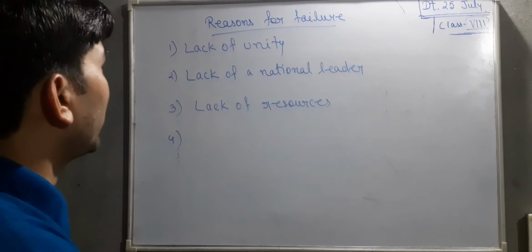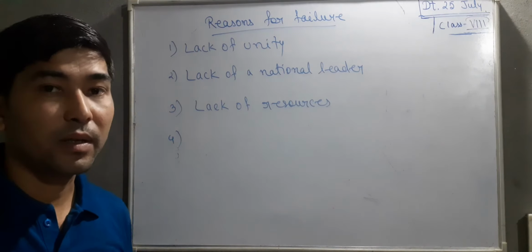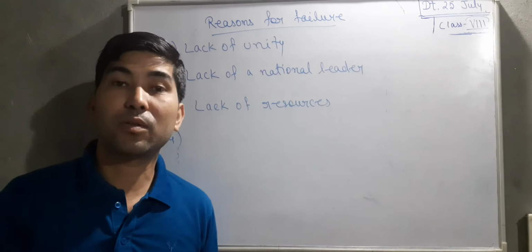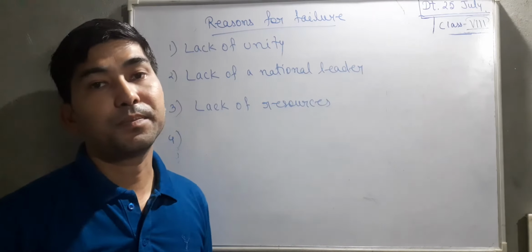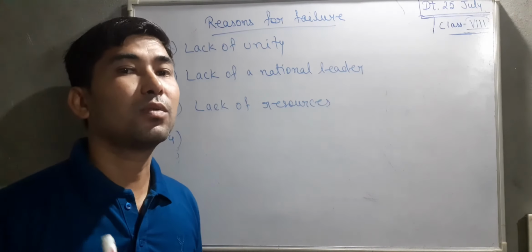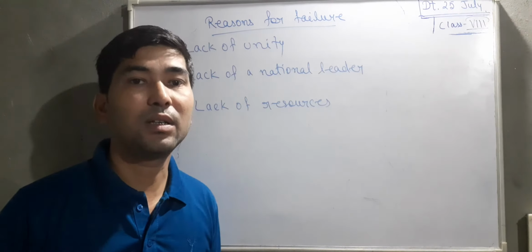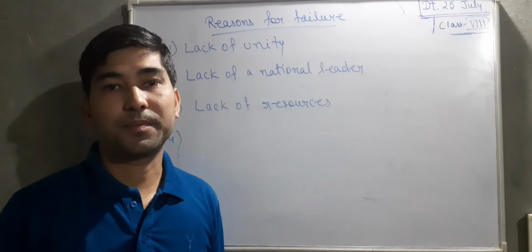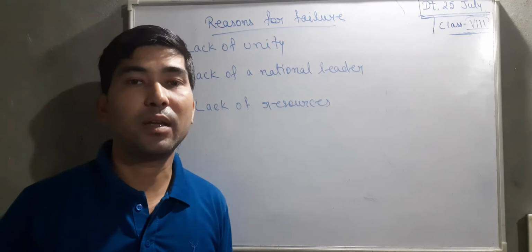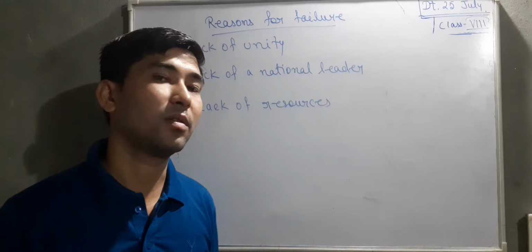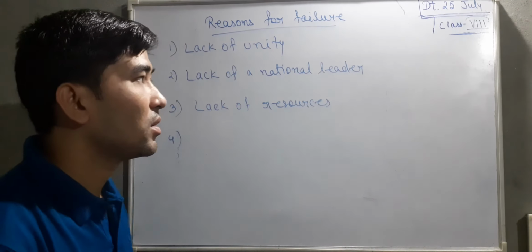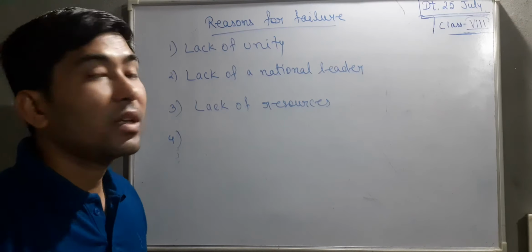So the reason for failure is lack of unity among the Indians. You could see, as I told you, that some Indians were supporting this revolt and some were not. Most of those who were literate, those who know how to read and write, they did not support this revolt. Those who were illiterate, most of them supported it. Okay, so the lack of unity among the Indians.